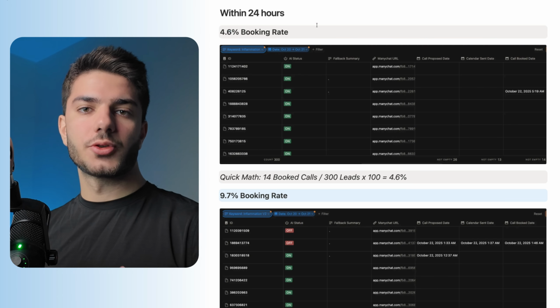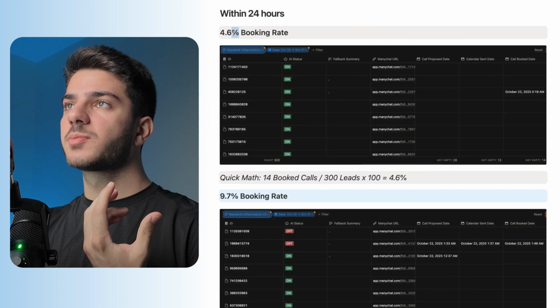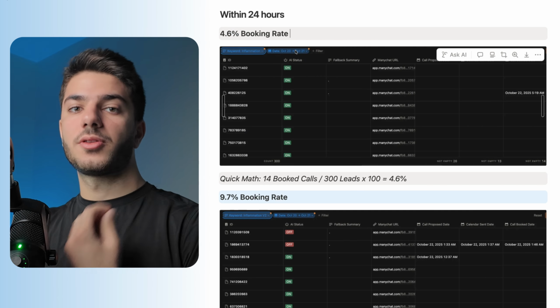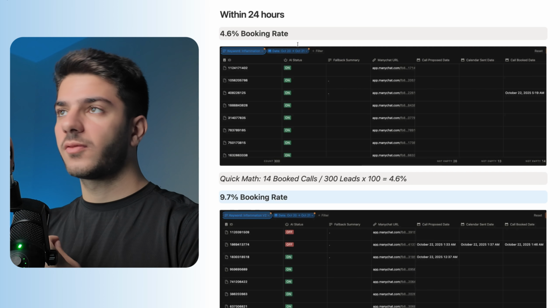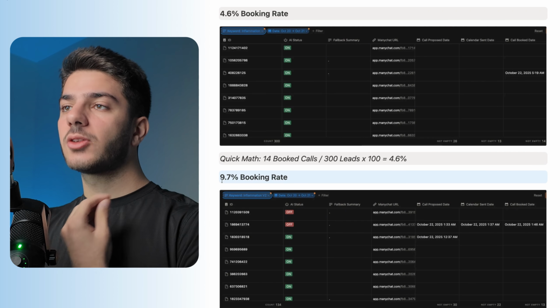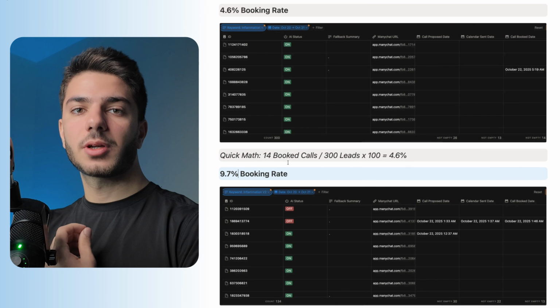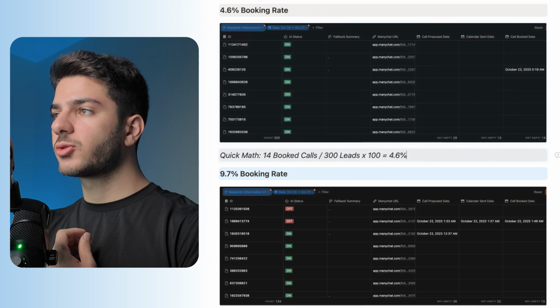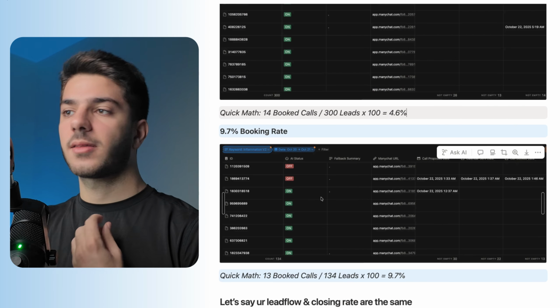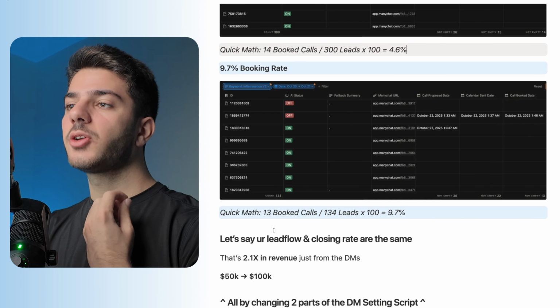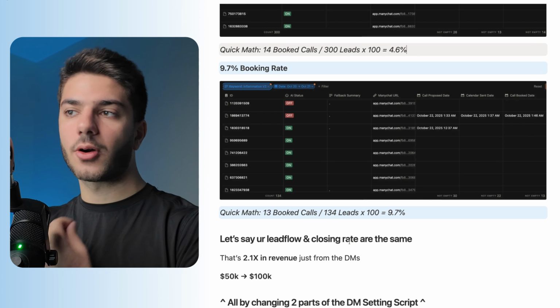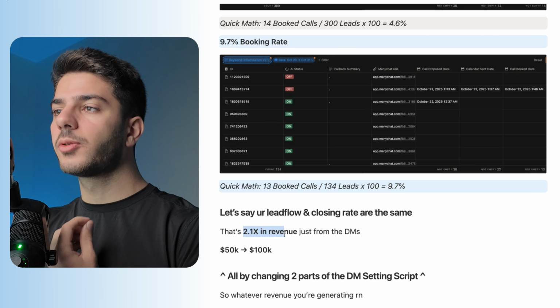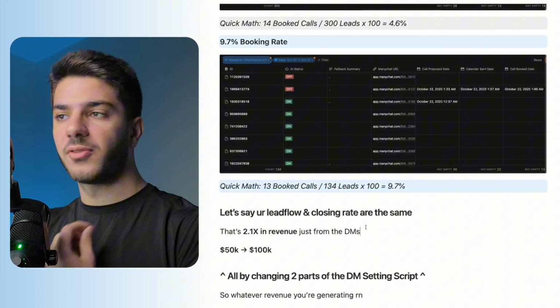Within 24 hours, we were able to go from a 4.6% booking rate with Jira's old framework, who is one of my clients, all the way to a 9.7% booking rate. And you can see the proof in the screenshots and in the quick math here done for you. Now, let's say your lead flow and closing rate are the same.